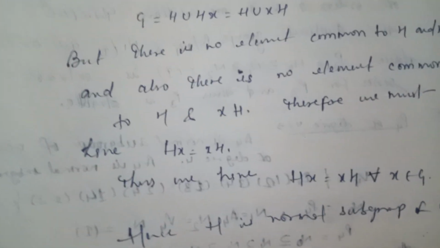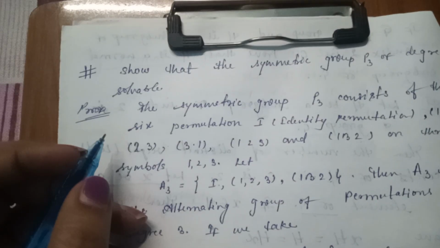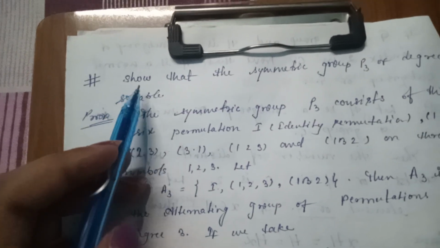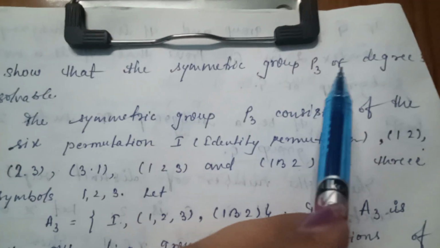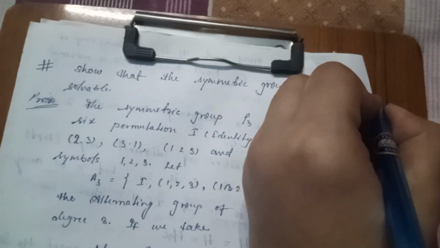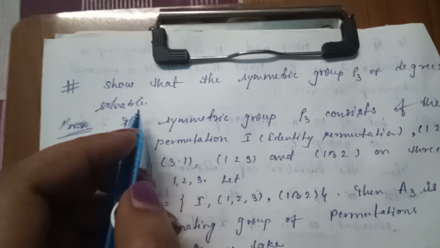और यही हमें प्रूव करना था. Now there is another theorem. Show that the symmetric group P3 of degree 3 is solvable.